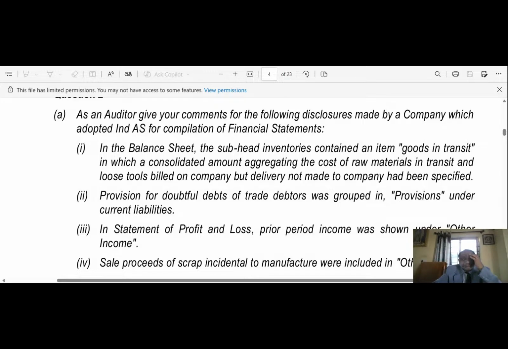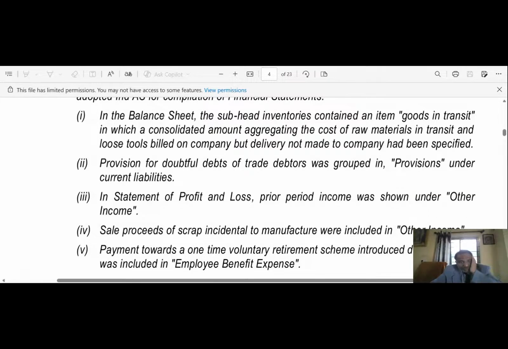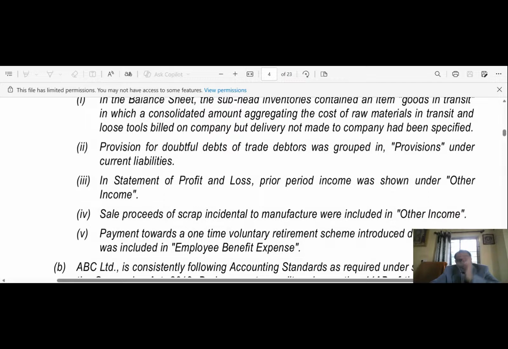Okay, guys. Now, next question. Payment towards a one-time voluntary retirement scheme introduced during the year was included in employee benefit expenses like staff welfare expenses.